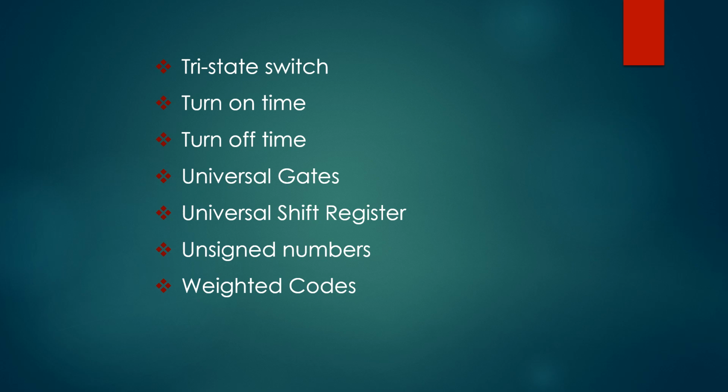Next one, turn on time. A delay between the application of high input voltage and the time that the collector current takes to reach 90% of its maximum value is called the turn on time. Next, turn off time.